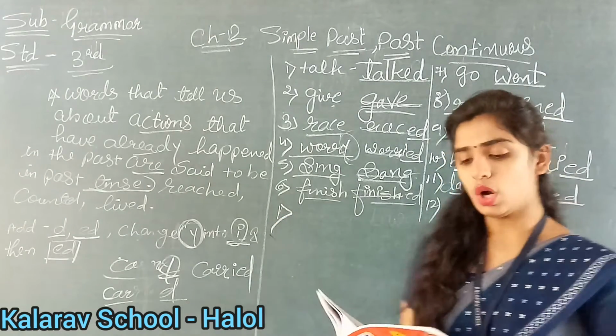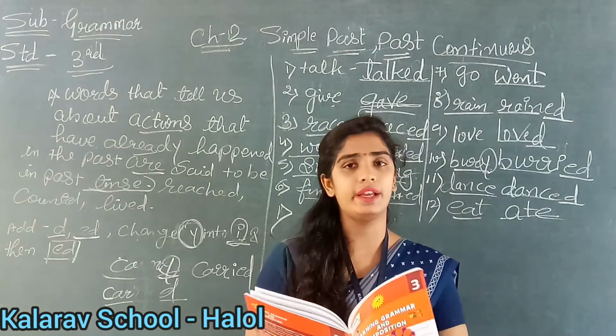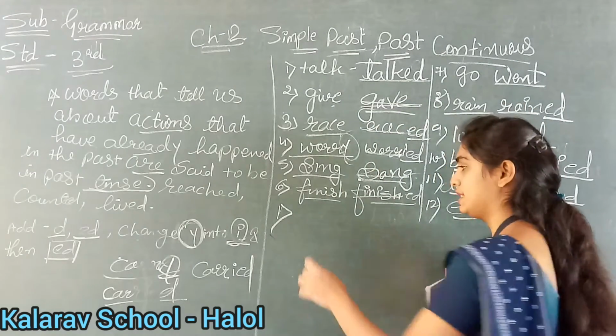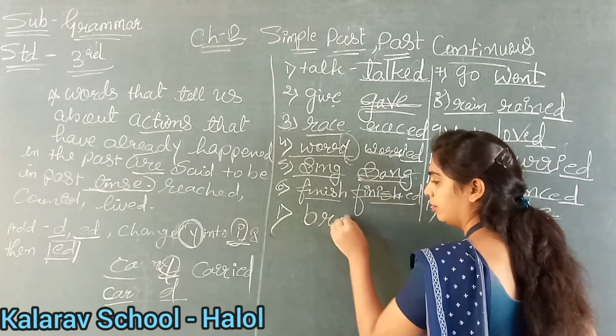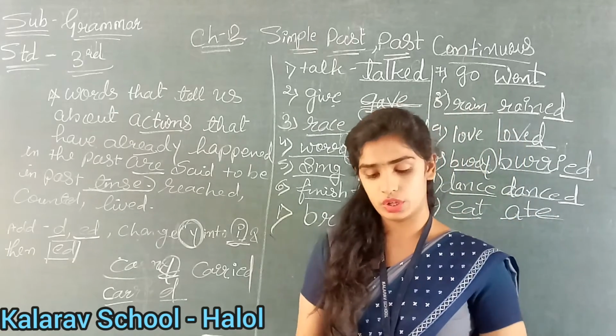First number is: the naughty children blank the window pane, and in the bracket it is given break. So break का क्या होता है? Break, broke, broken. Okay. So in the past tense what we will write here? Broke. Clear? Are you understanding? Okay. Now see second number.